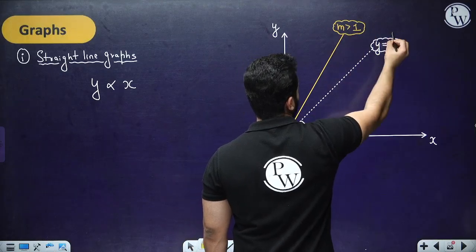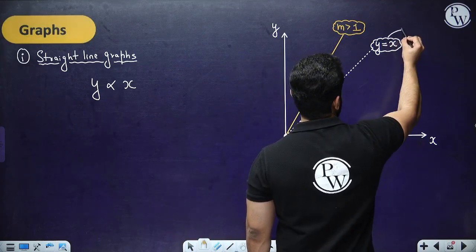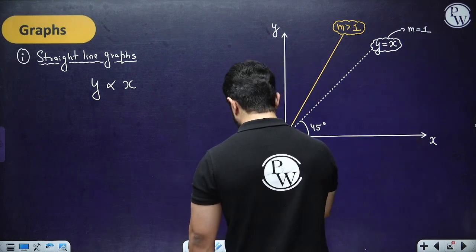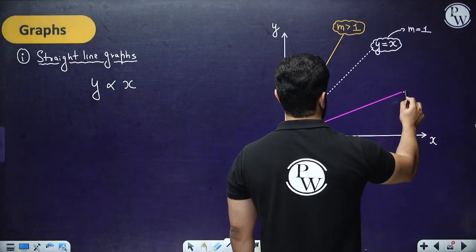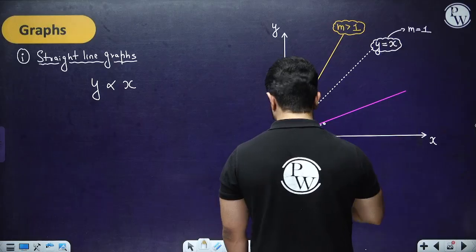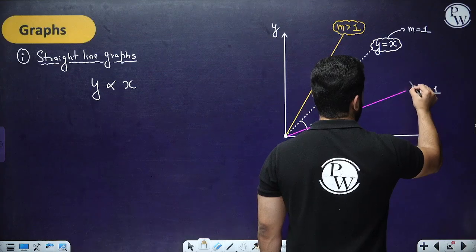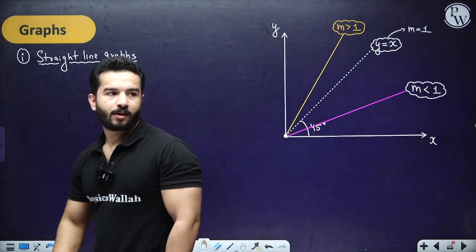For this one the slope was 1, and for this one the slope will be less than 1. But anyway, they all are straight lines, and in all cases y is directly proportional to x, right?